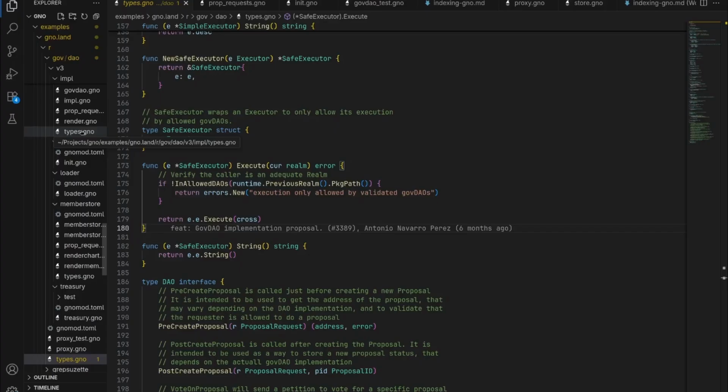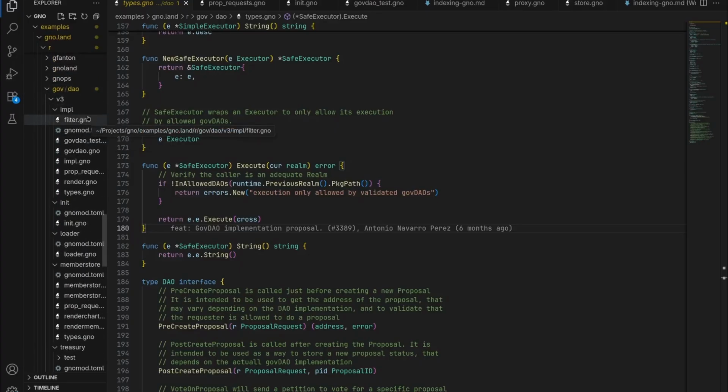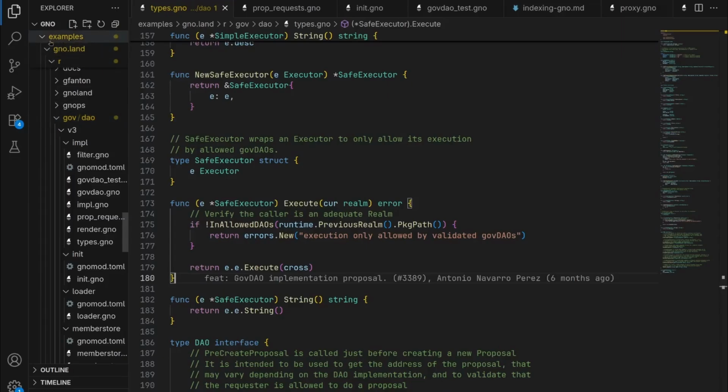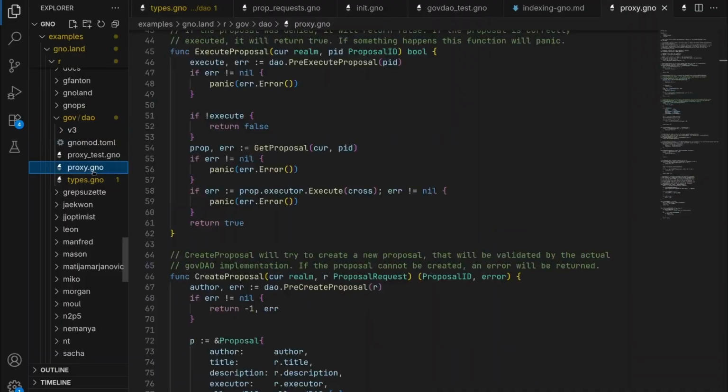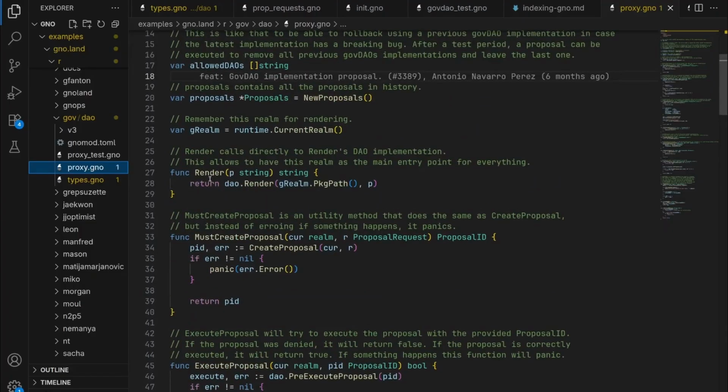Now let's go into the code. I will show it in VS Code directly, but the code is the same if you go on GitHub. You will be able to find this code in examples, gno.land, realm, gov/dao, and all the implementation is in v3. We start with the proxy code. To make it simple, you have some functions you will be able to call. Every time you want to interact with GovDAO, you will have to go through the proxy.